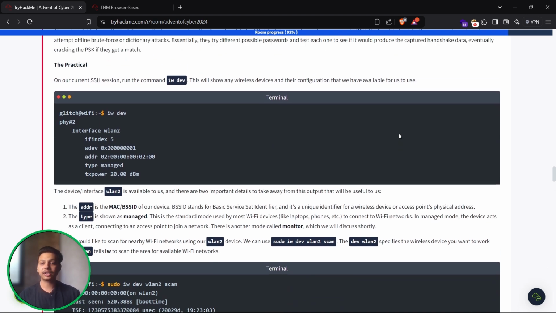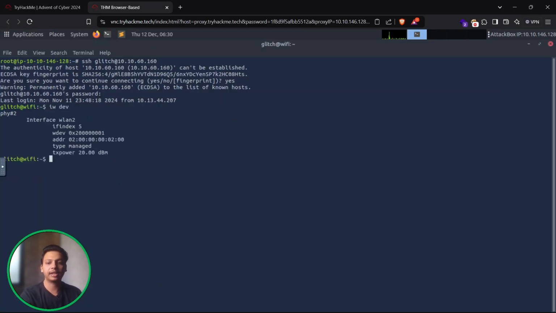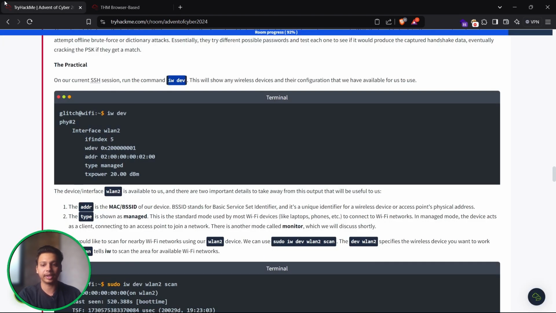On our current SSH session, run this particular command, that is iw dev. This will show us the wireless devices and the configurations they are using. So let me just directly paste it. We can see interface wlan2. This is the wdev, and this is our address, 02:00:00:00:02:00, and the type is currently managed. It is not in monitor mode, so we have to change it to monitor mode over here.